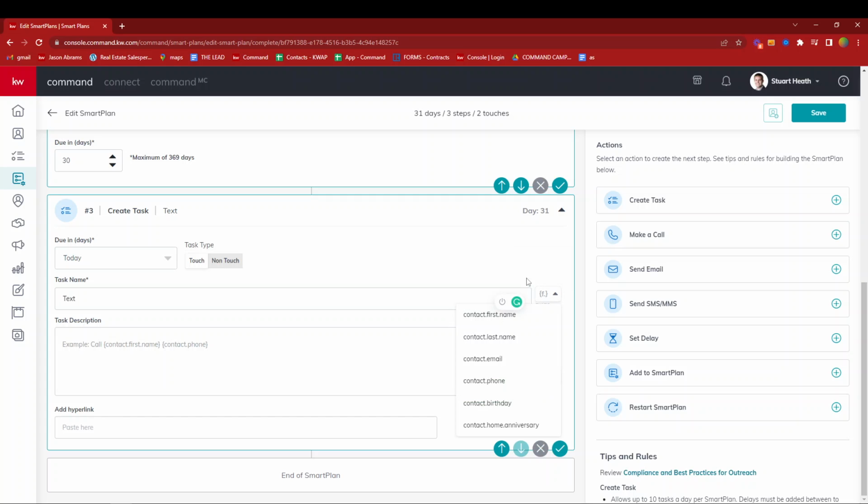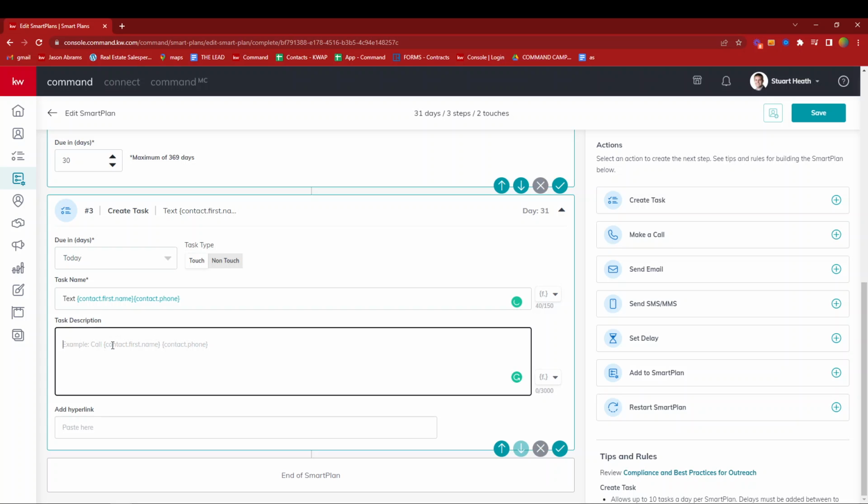So text, here's those merge fields again, just makes it nice and convenient for me. If you wanted to, in this description right here, you could technically prompt yourself with some examples of what you could text. But each week that we're in the world of real estate, we're extracting pieces of information that we know will be of good value to communicate to our database. So that's our second step, and you can actually see we're on day 31 now.